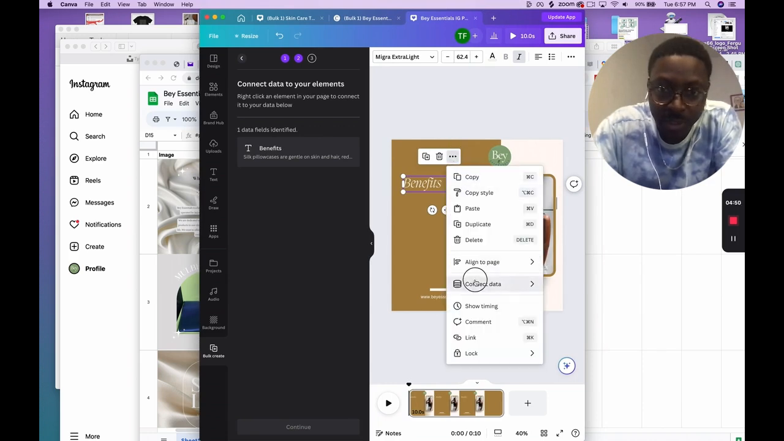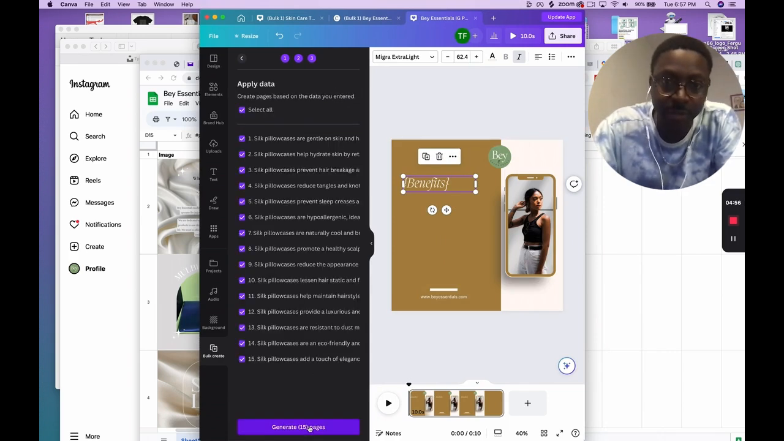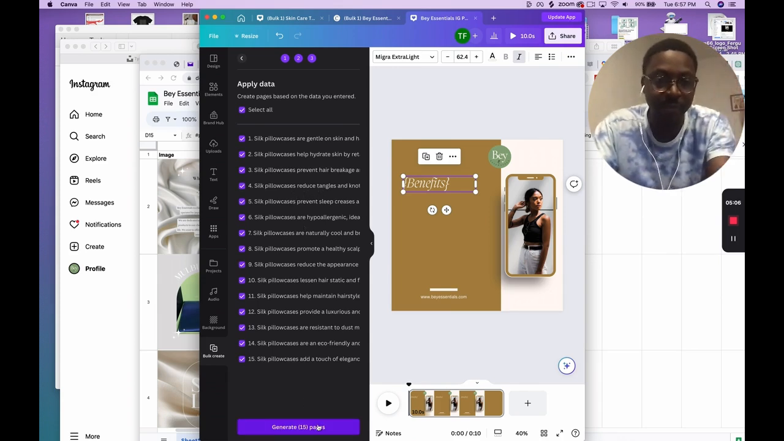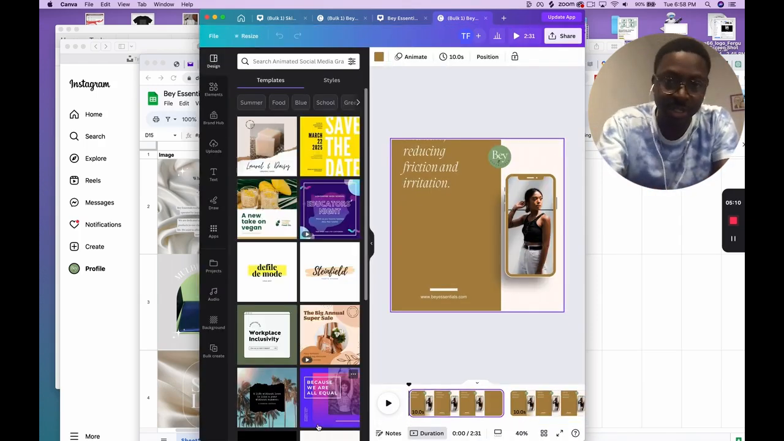Let me see, connect data, connect benefits. Boom. All right. Probably spelled it wrong, but hit continue. So now these were the list of benefits I had. Pillowcases are gentle on the skin, help hydrate, prevent hair breakage, reduce tangles, and so on. And it will generate 15 pages of artwork for me based on this template that I had.